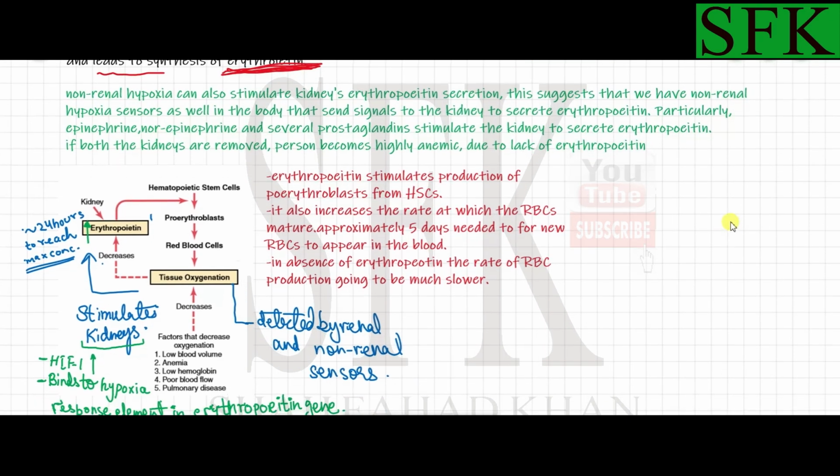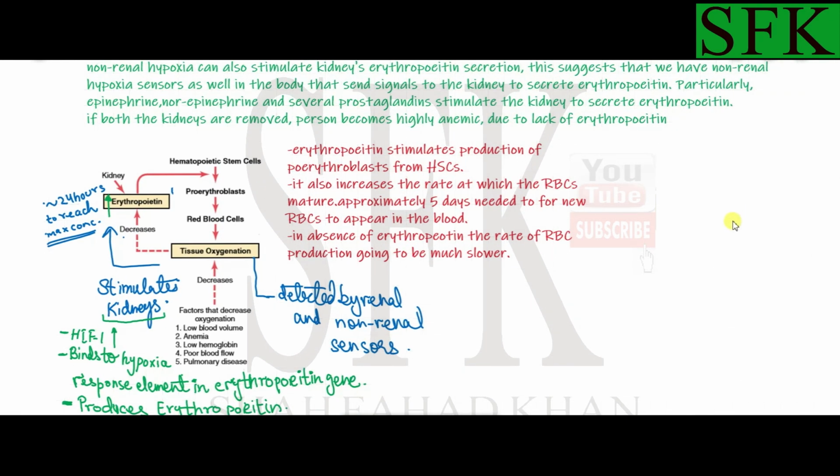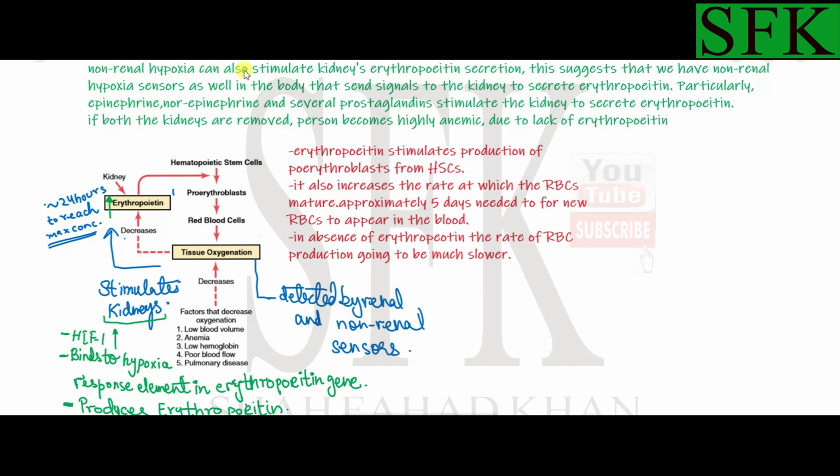Now moving forward, we just talked about renal hypoxia. Non-renal hypoxia can also stimulate the kidneys' erythropoietin secretion. This suggests that there must be some non-renal hypoxia sensors in the body that send signals to the kidney to secrete more erythropoietin. So we have hypoxia sensors elsewhere in the body, other than the kidney, that could detect the decreased oxygen concentration and hence signal the kidney to produce more erythropoietin.